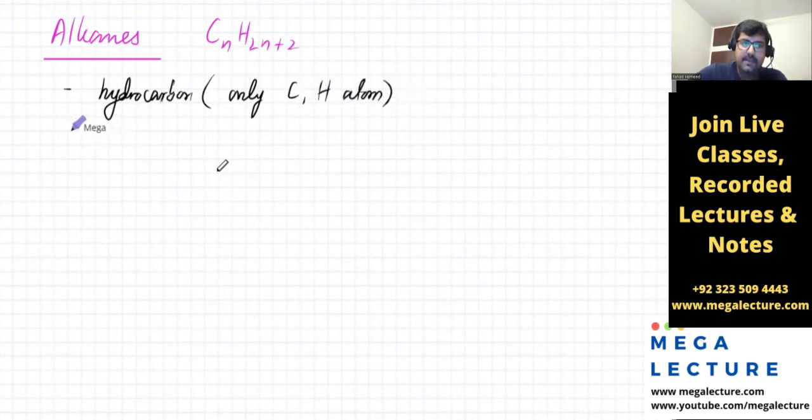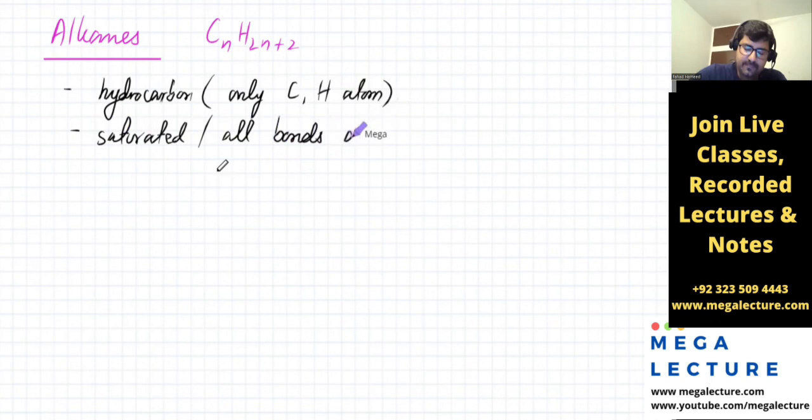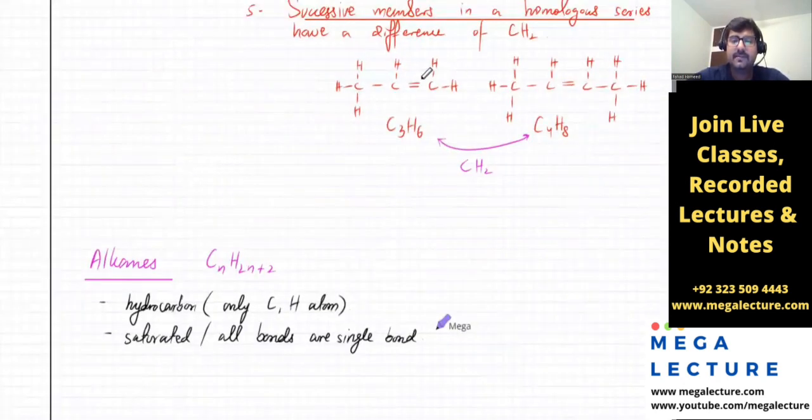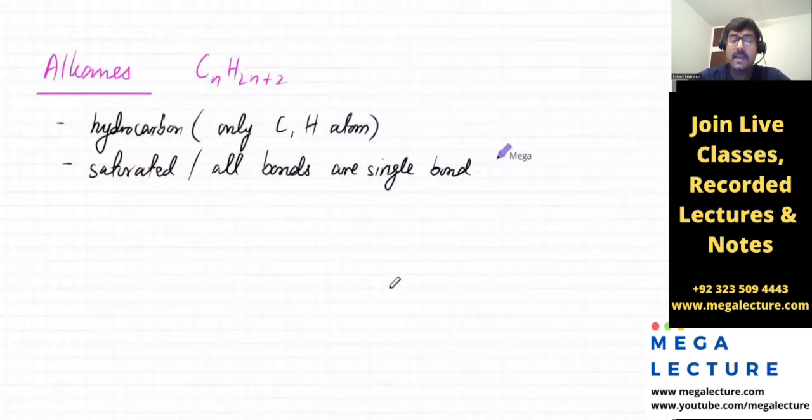Second thing is it's going to be a saturated molecule. There's a term that's called saturated, which means no double bonds. All bonds are going to be single bonds. So no two dashes anywhere, just a single dash, single bonds. Any molecule that is saturated means that it doesn't have a double bond. I mean, this is not saturated, right? So an alkane is saturated.